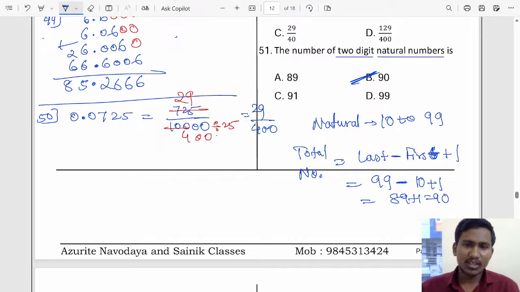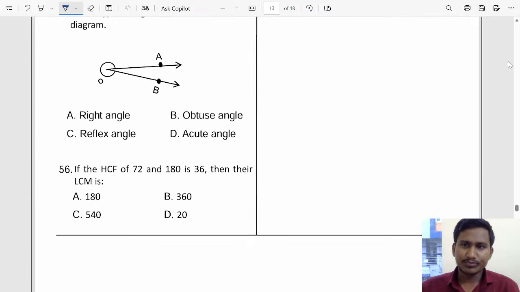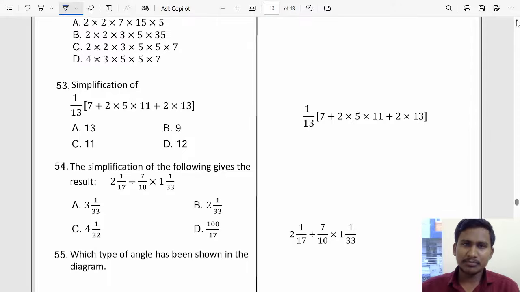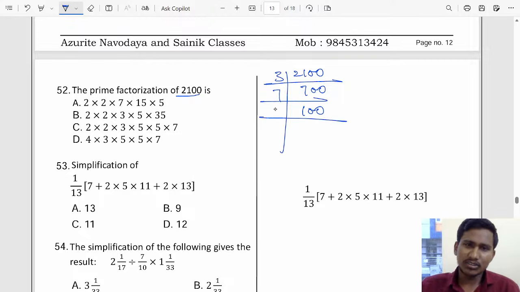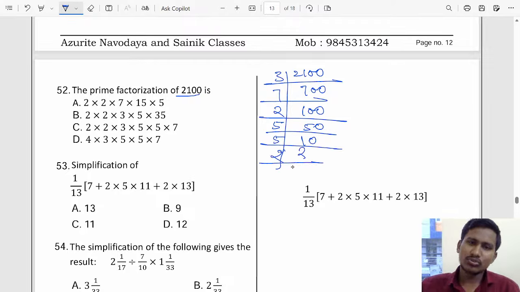Okay. So let's do now 52. What is the 52 question here? The prime factorization of 2100. So how do we prime factorize, students? 2100 means 3 7s are 21, and then 7 hundreds are 700. And then again we can do 2 5s are 10 zeros. And then again we can do with 2 or 5. 5 is easy, 5 10s are, and then 5 2s are, and then 2 1s are.